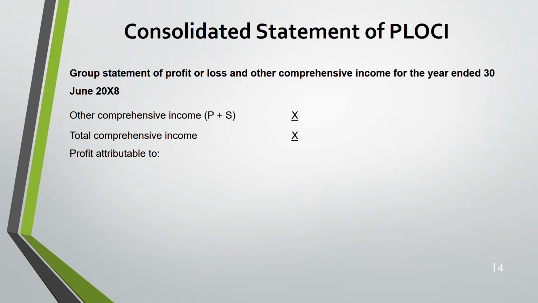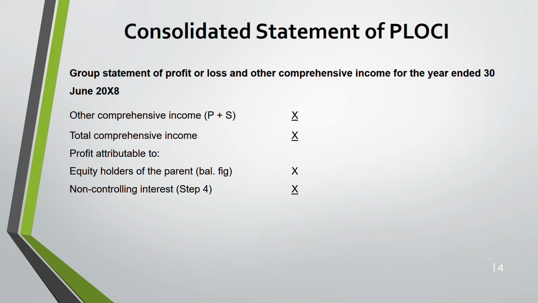Profit attributable to. You have to divide this, one to NCI, one to the parent. This is only the profit. But we have already worked out in our working number 4 what is the profit that goes to the NCI, correct? So equity holders of the parent is the balancing figure. Remember that profit for the year? That profit for the year only you have to get here.